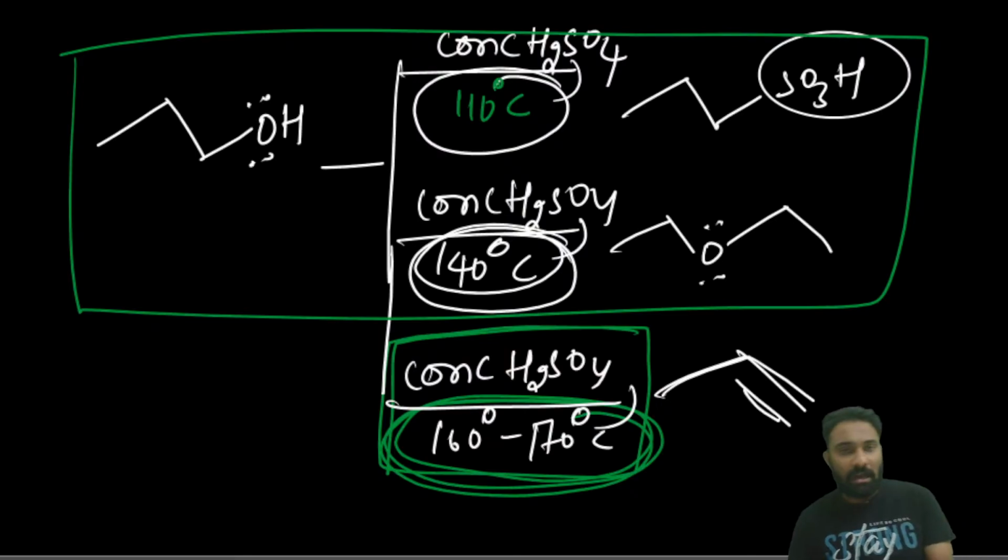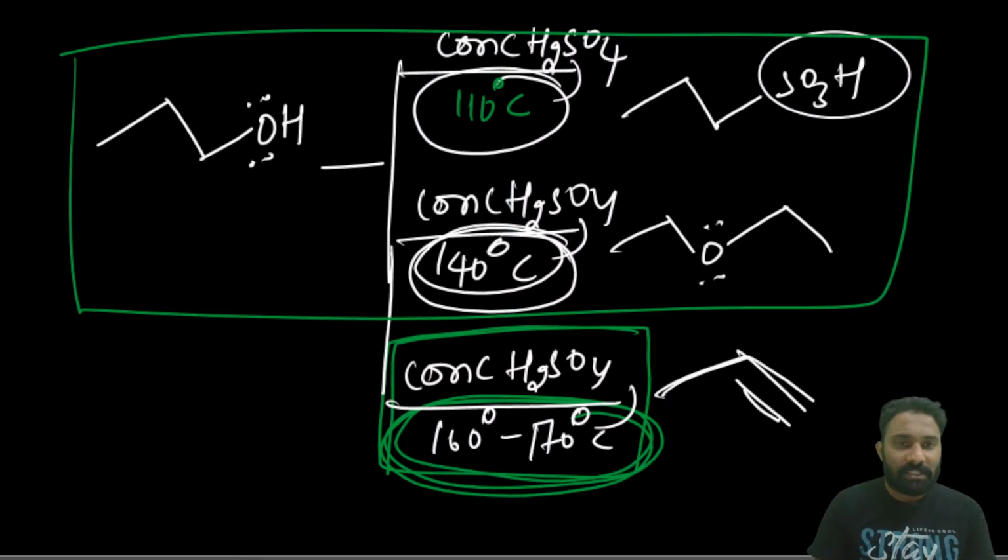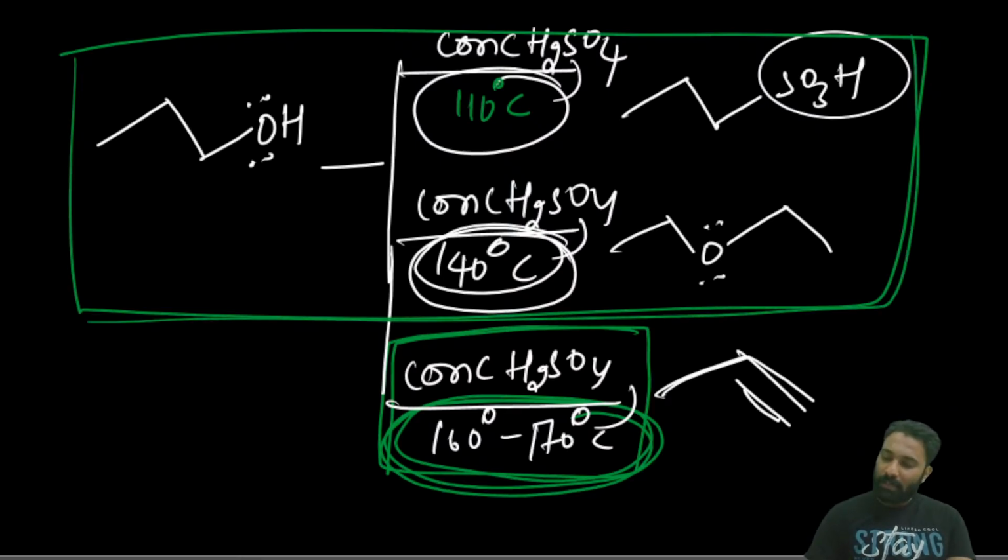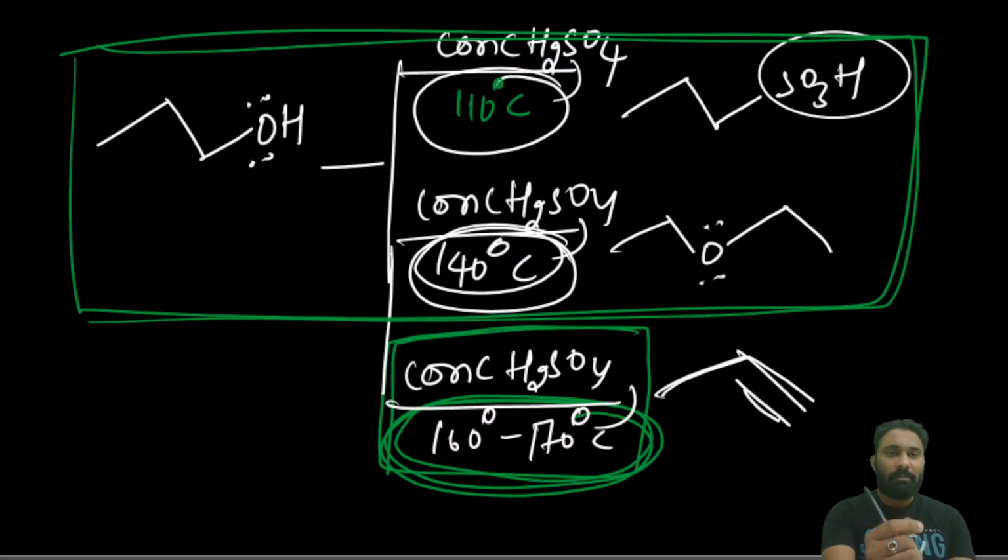When I start the alcohols, phenols, ethers chapter, I will explain very clearly how these two mechanisms are forming. Just to have a basic idea, I was explaining here, because the temperature will play a very crucial role to give the alkene. Done. Next, every student gets confused: whenever concentrated H2SO4 is given, directly it will give the alkene. No, temperature will play a very important role.